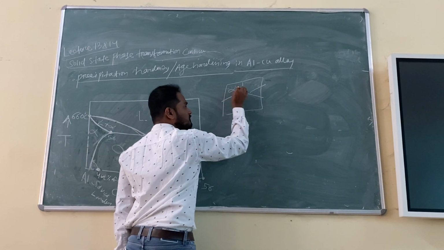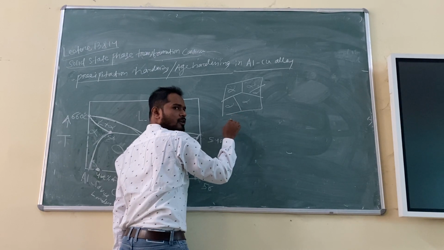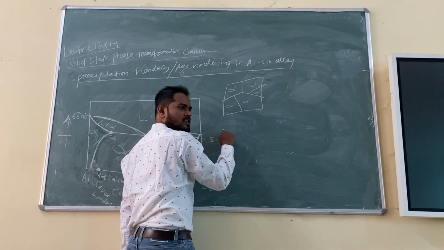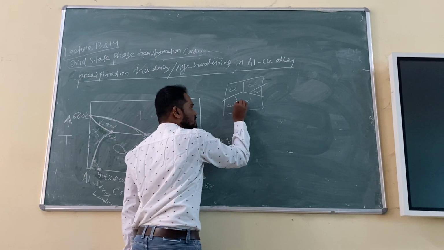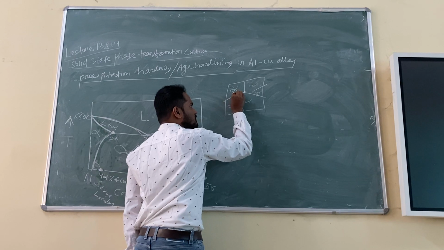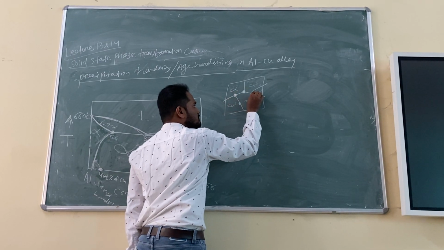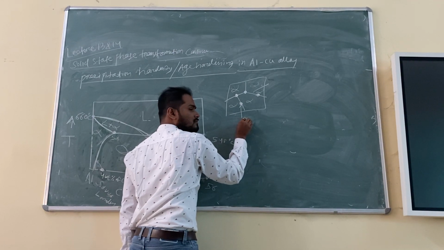If you are getting confused, I can draw a diagram like this quickly. So these are alpha grains. Fine? Alpha grains. And where will the precipitate form basically? Preferentially on a grain boundary. So suppose this is like this for example. So what is this? Theta.